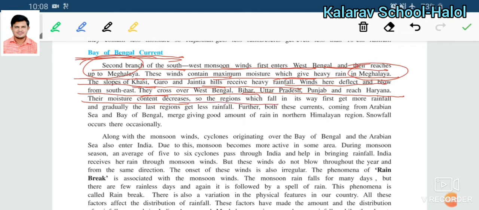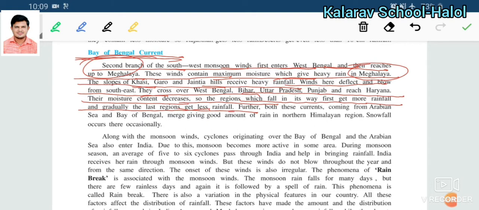So the regions which fall in the way first get more rainfall. Whatever region comes in the way of this wind first gets more rainfall. After that, as it passes further and further ahead, because of the lower moisture it gives very little rainfall. Gradually the last region gets very little rainfall, just because of the lack of moisture in that wind.